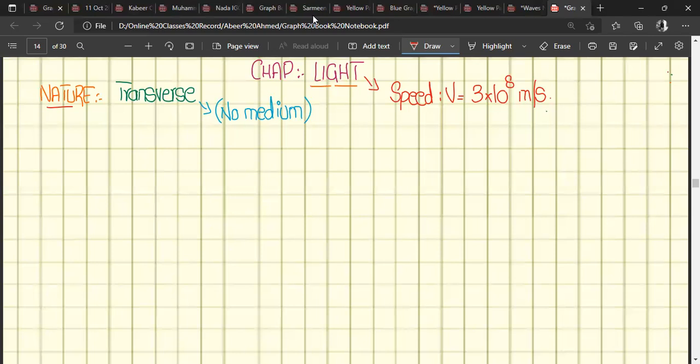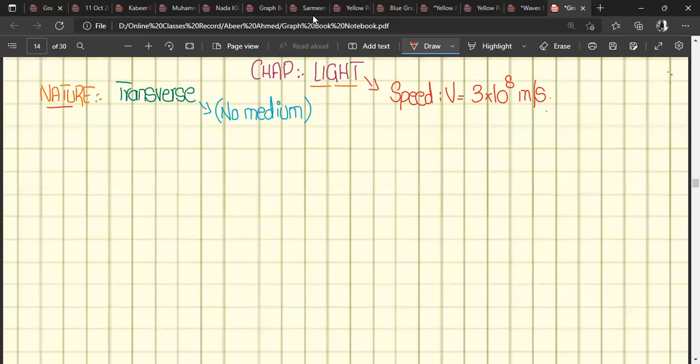So this is the fastest wave we observe in our daily life. The speed of light, 3 into 10 to the power 8, is many thousand times greater than the speed of sound, right?